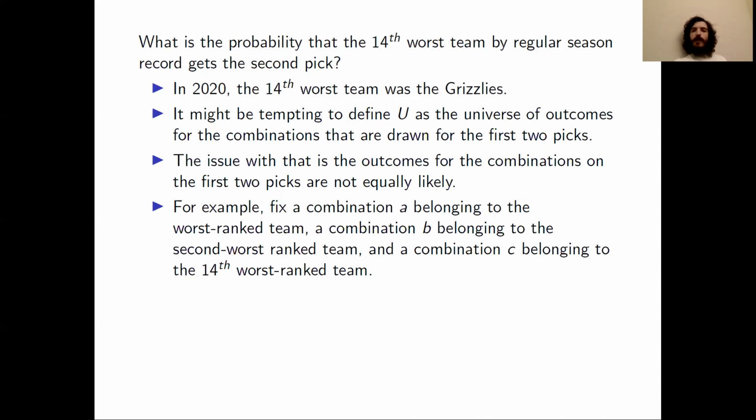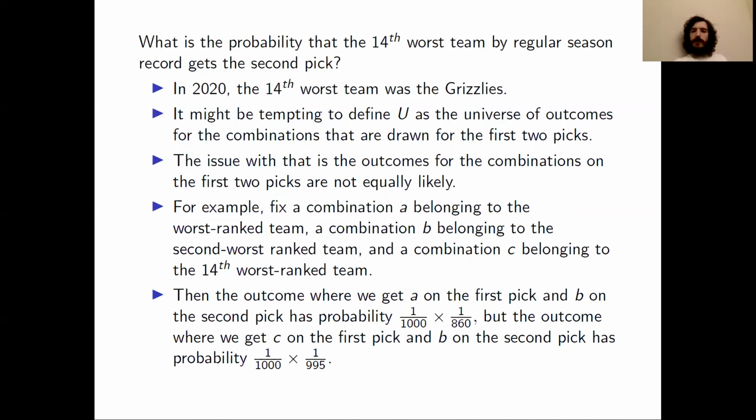Well, for example, we can fix some combination, which I'll call A, belonging to the worst ranked team, which was Golden State in the previous season. We'll also pick a combination B belonging to the second worst ranked team and a combination C belonging to the 14th worst ranked team. We fix A, B, and C. So A, B, and C are fixed combinations.